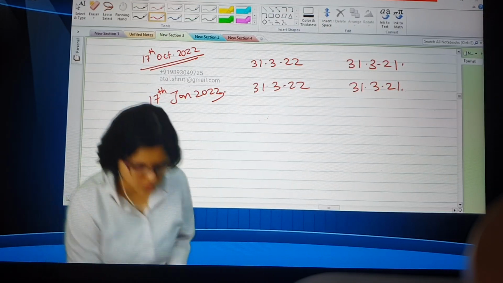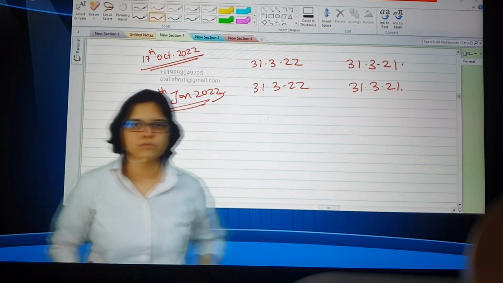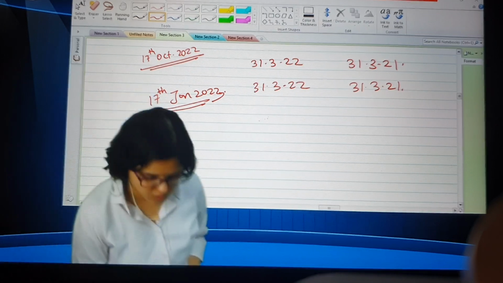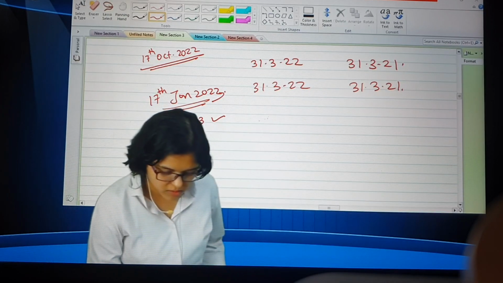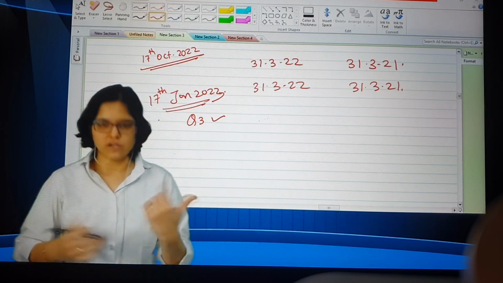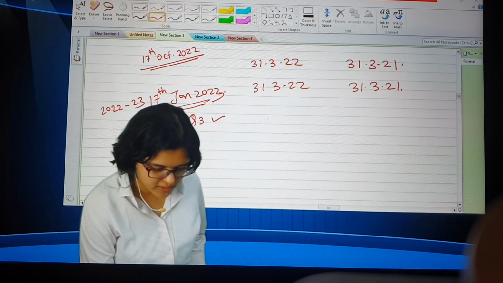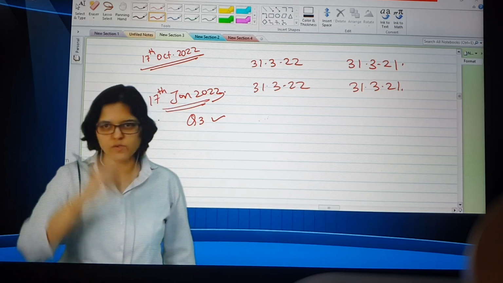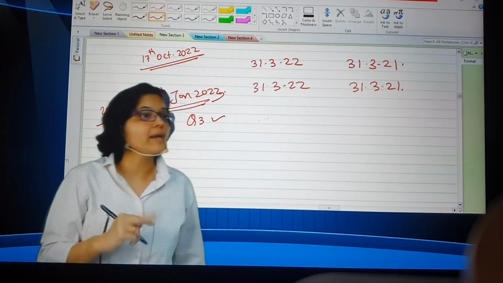So let's take this example and assume that the December ended data is out. Assume that Q3 data is available. Q3 of what? We call it Q3 23 because of the financial year. Tell me, what is the financial year? 2022-23 will be this financial year. Yes or no? 2022-23. That is why we say Q3 23.